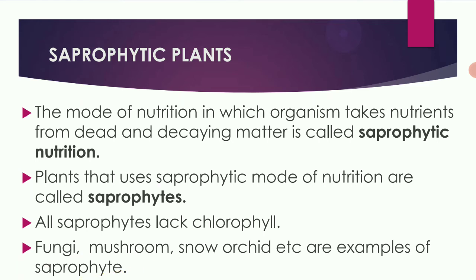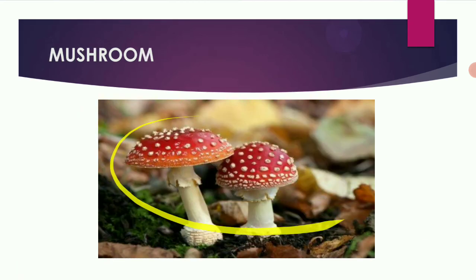Saprophytic nutrition means the organisms take the nutrients from dead and decaying matter. They don't have chlorophyll, so there is a lack of chlorophyll in them. So see some examples like mushroom. This is a saprophytic plant. So this is a mushroom.